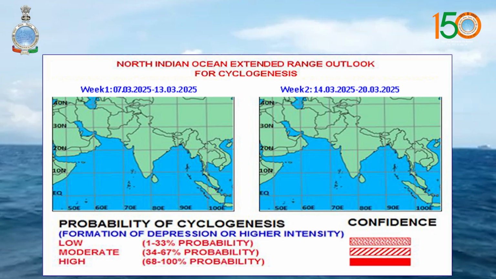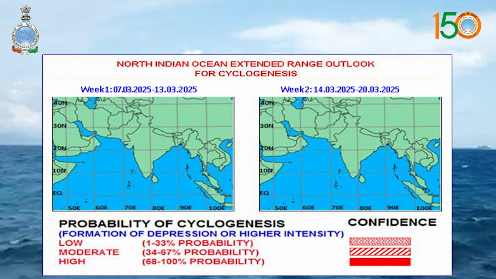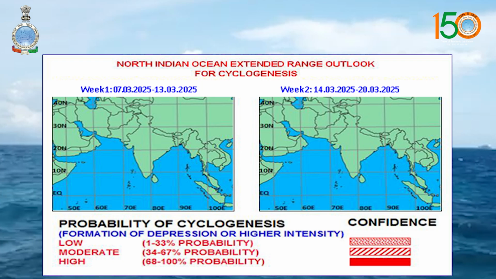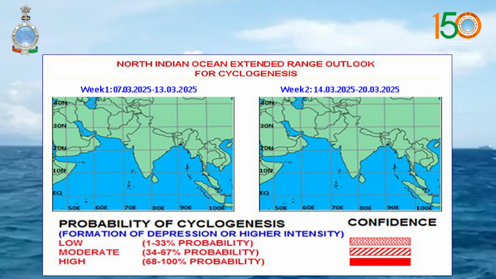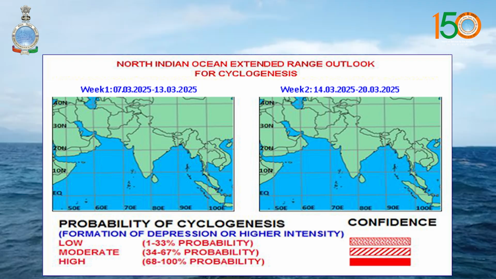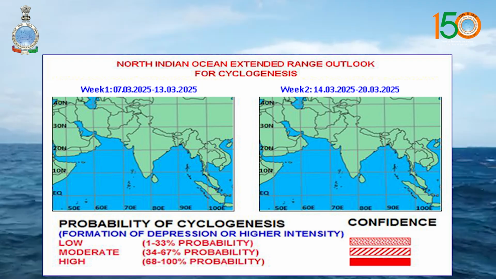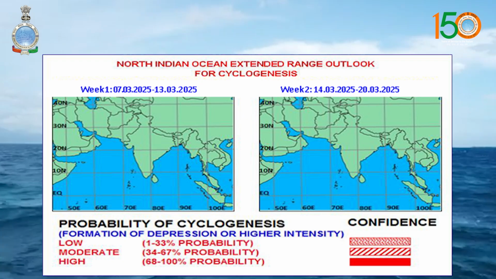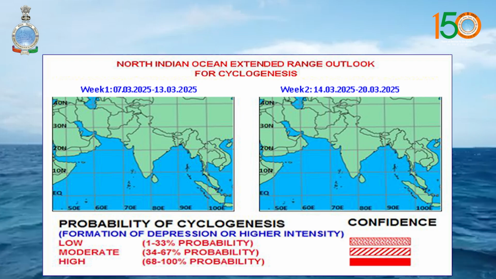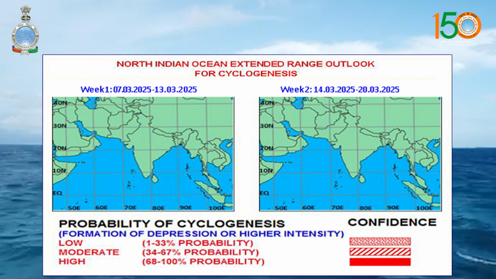So now we'll see the extended range outlook for cyclogenesis. There is no likelihood of cyclogenesis over the North Indian Ocean region during the next 2 weeks. However, there is a likelihood of active easterly waves during the first half of week 1, around 8th March. It is likely to move nearly westward towards the Comorin area across the northeast equatorial Indian Ocean and adjoining south of Bay of Bengal during the subsequent days.